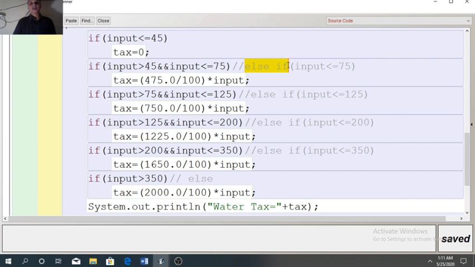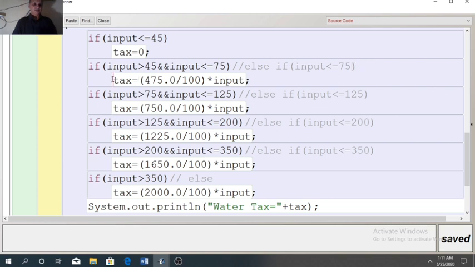Going to the else part, it is understood that the value is more than 45. It means the lower limit need not be written because the computer will understand automatically that it is more than 45. But up to which value we have to stop in this slab, that is up to 75. So the upper limit we will write: input less than or equal to 75. So there are two methods.